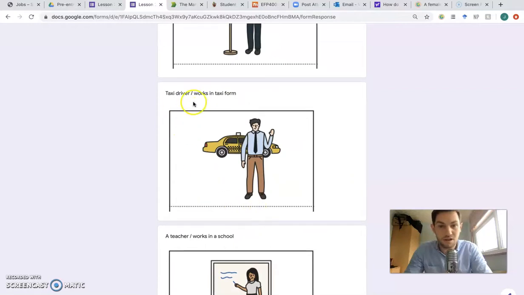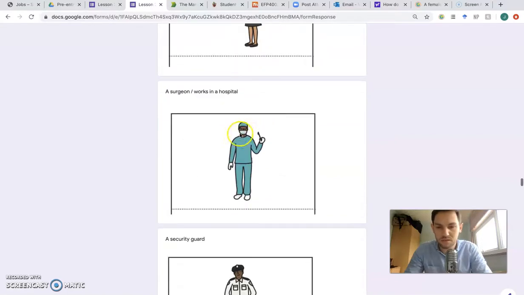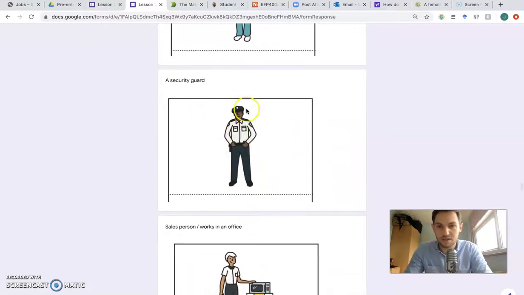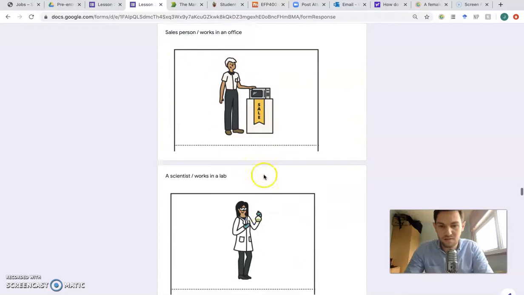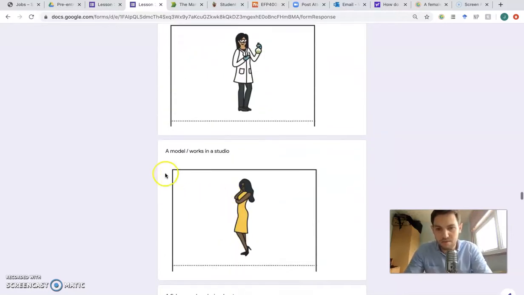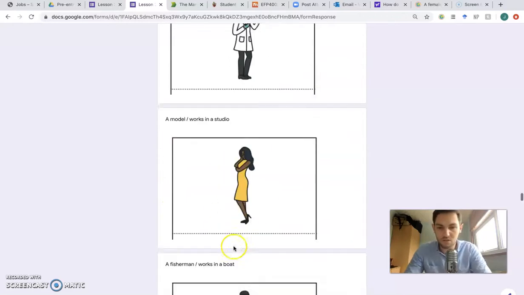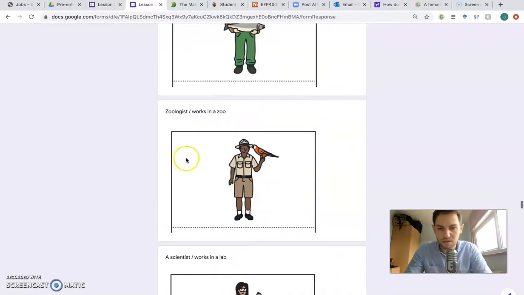A taxi driver works in a taxi firm. A teacher who works in a school. A surgeon who works in a hospital. A security guard. A salesperson who works in an office. A scientist who works in a lab. A model who works in a studio. A fisherman who works in a boat. A zoologist who works in a zoo.